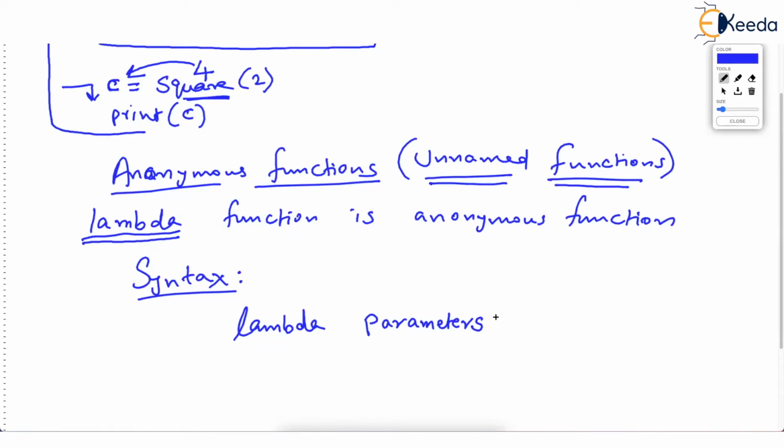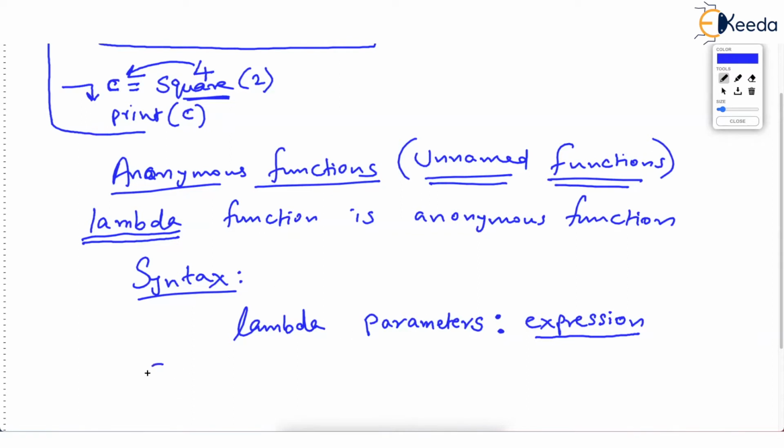And then comes always a colon character after parameters, and then there is an expression. Just check, after colon, there is expression. So how many expressions can come after colon? Only one expression. This is the grammar of lambda.